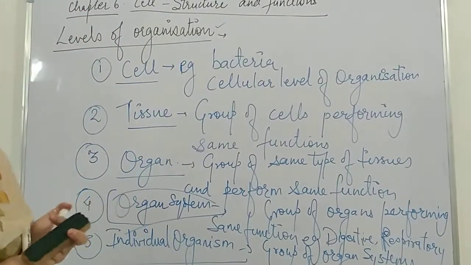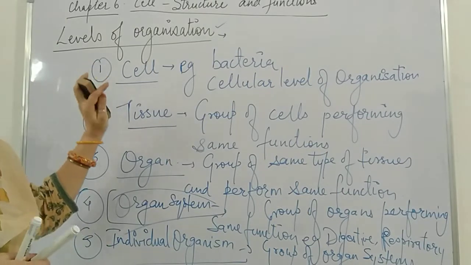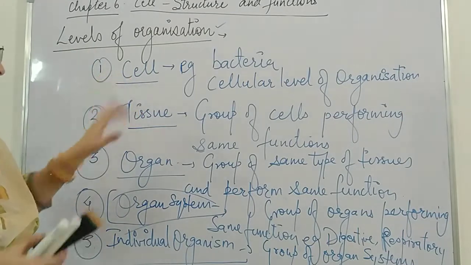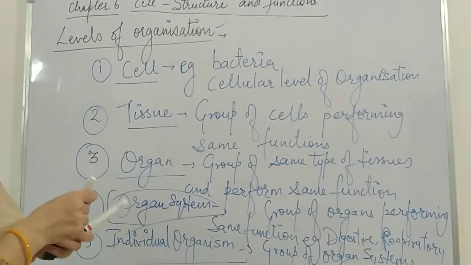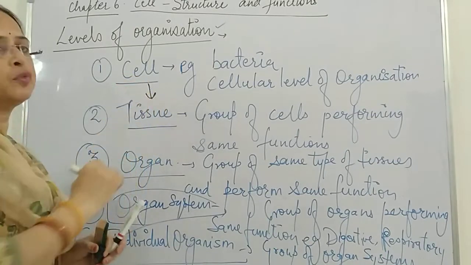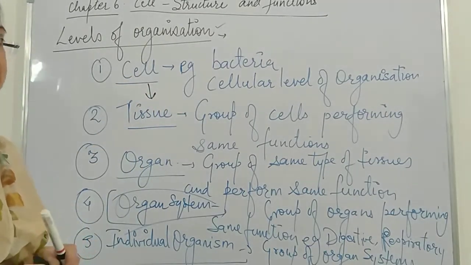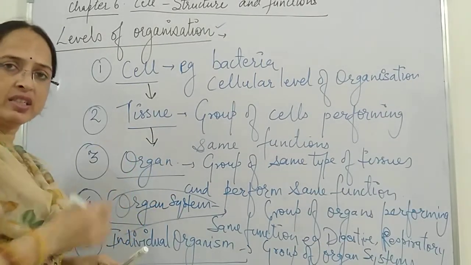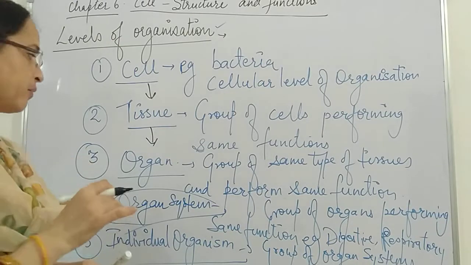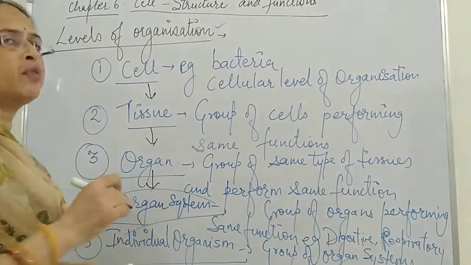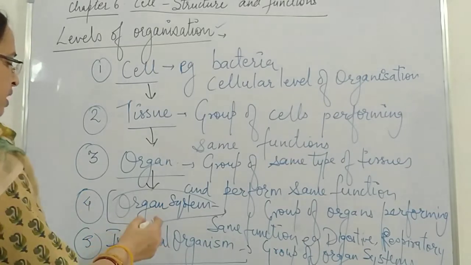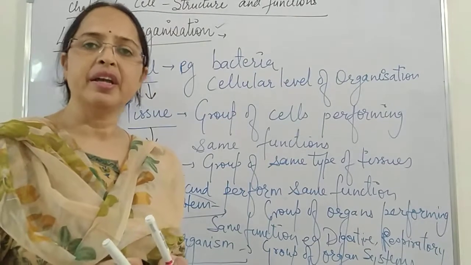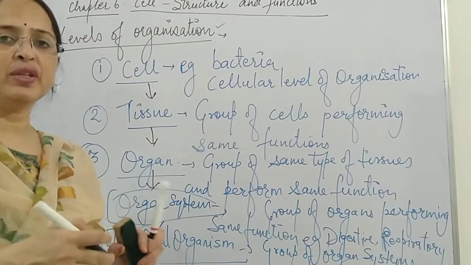So life starts from a single cell. All the activities are done in the cell only. Then groups of cells organize to form tissues, and in tissues the cells perform the same function. Then groups of tissues organize to form an organ, and again these perform the same function. Groups of organs form an organ system, and then groups of organ systems arrange and organize to form the individual body, or individual organism.